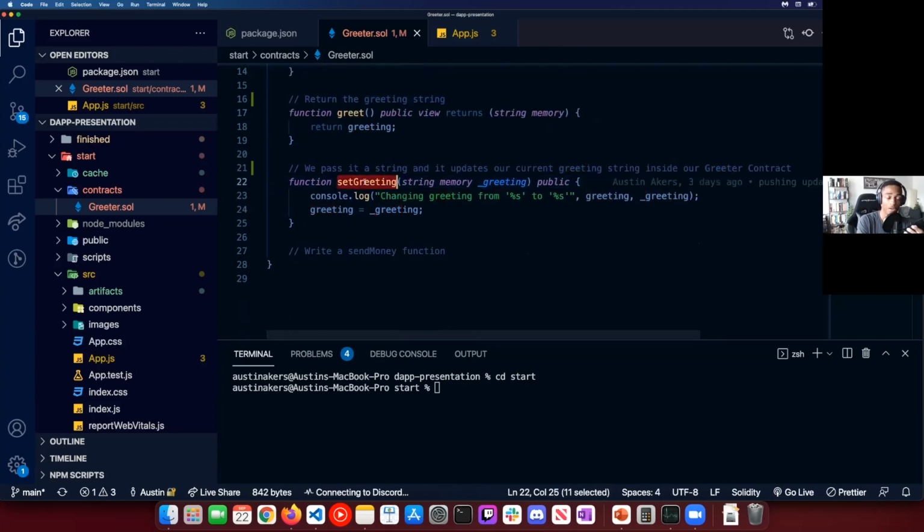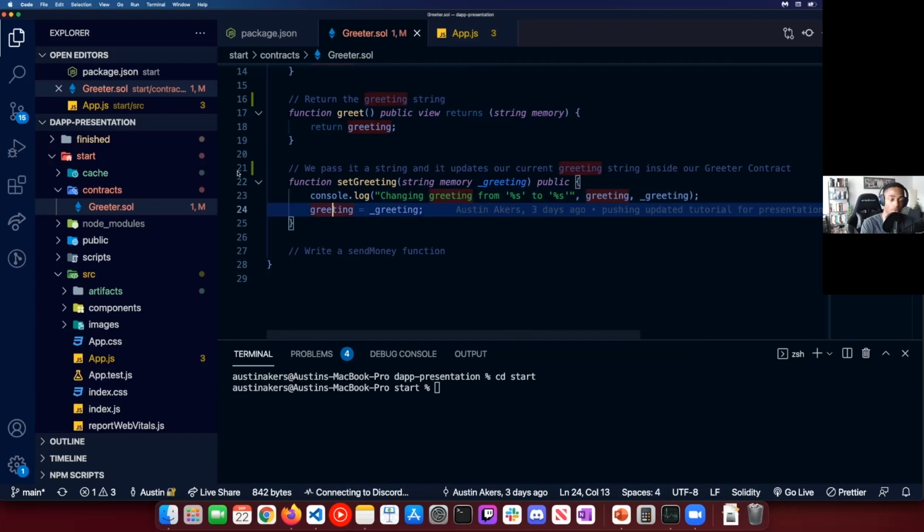And then under this, we also have set greeting, right? This is going to allow us to update our greeting message. We'll be able to use this set greeting within our React application, which will be really interesting. You're like, how do we interact from Solidity in our smart contract with our front end? That's got to be awkward. And you're kind of right, it really was at first, but it's really fun and you'll enjoy this. We'll use this to update our greeting message with an input field and a submit button on the front end.